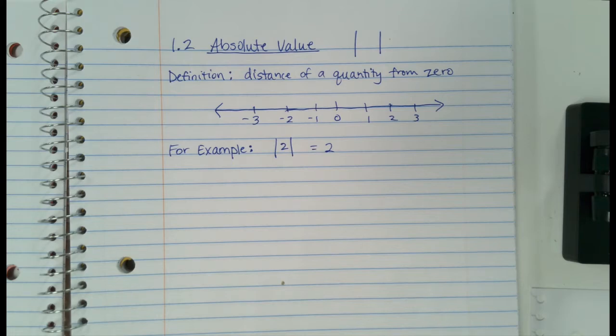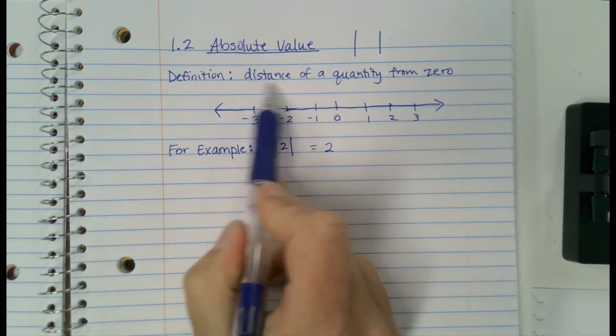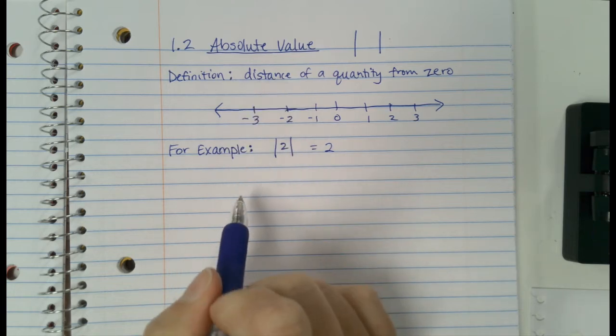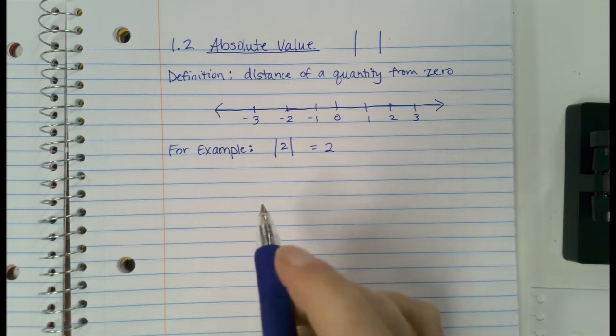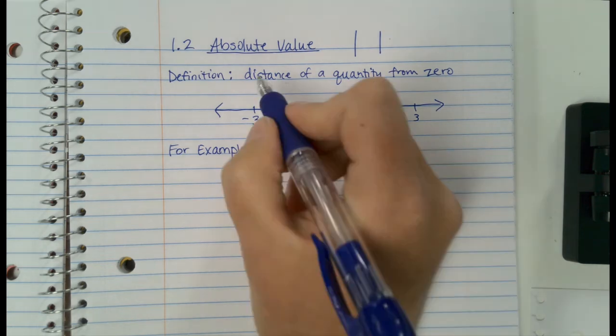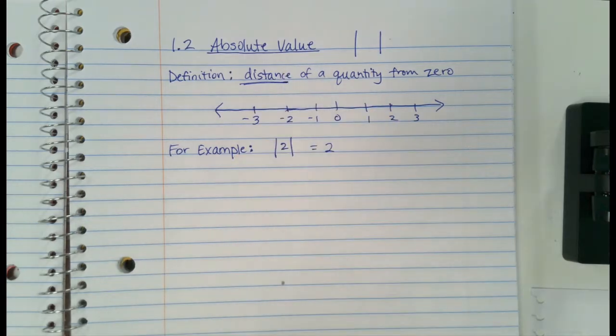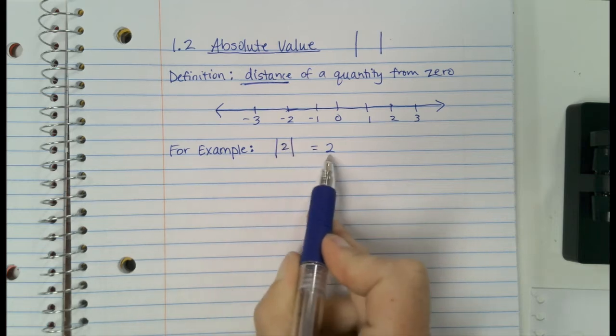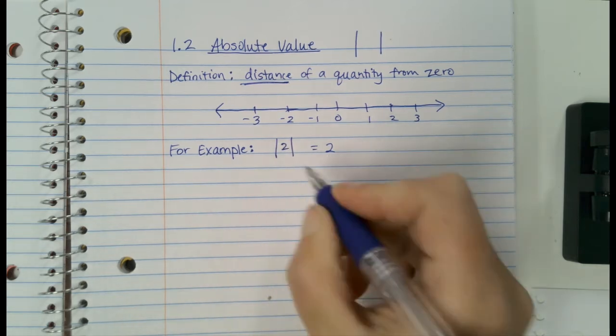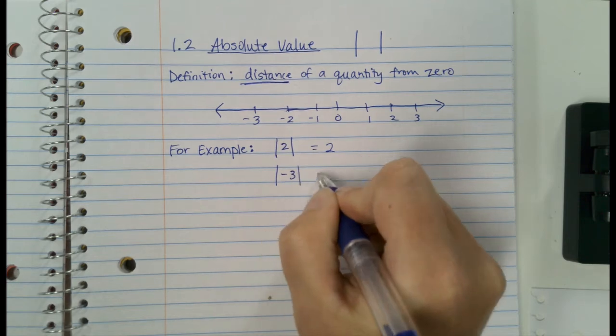Tell me this. Can distance be negative? Can you walk a negative distance? Can you walk 20 feet? Can you walk negative 20 feet? No, okay? So distance is always positive. So when you take the absolute value of something, it's going to give you a positive answer, okay?